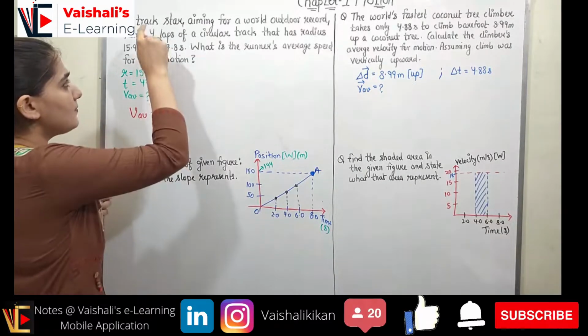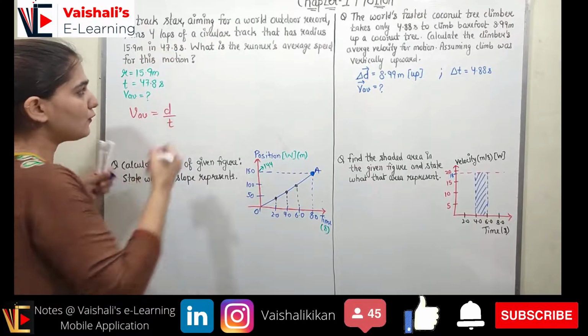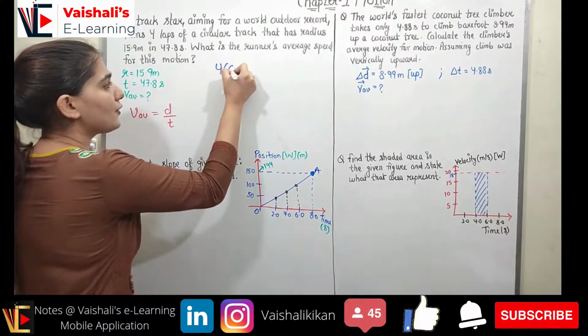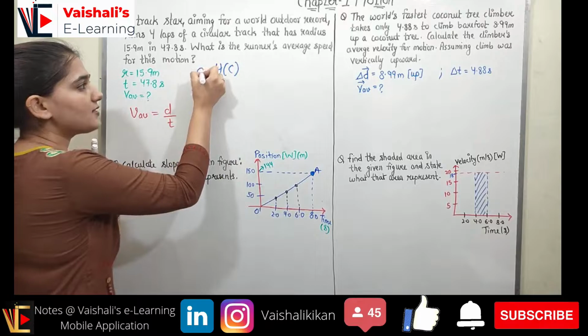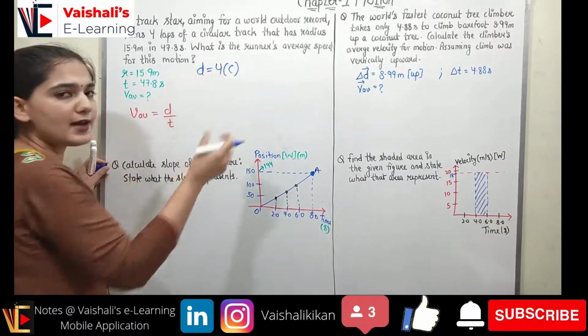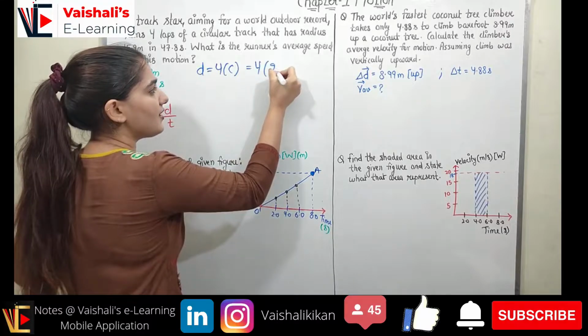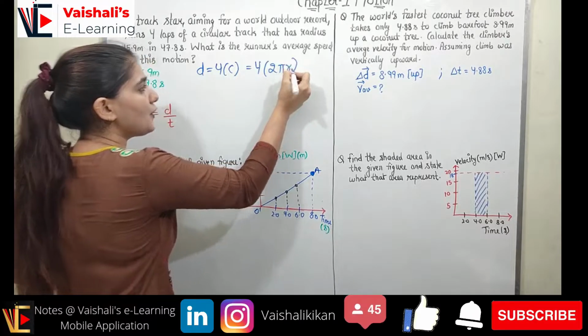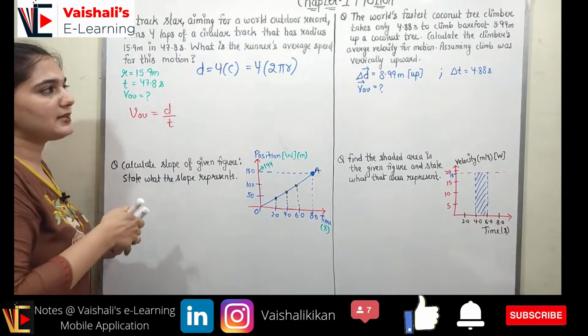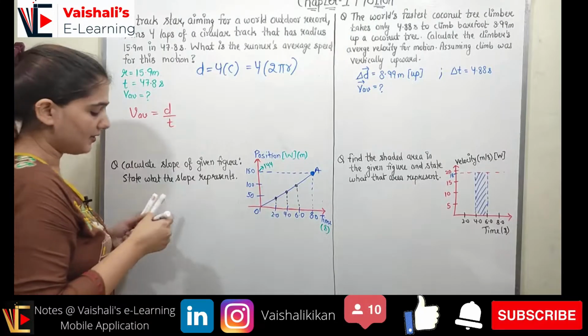So he has made 4 laps, right? So he has covered 4 times the circumference. The total distance traveled will be equal to 4 times the circumference, right? So what is the circumference? Circumference is 2 pi r. So the total distance traveled will be equal to 4 times 2 pi r, right?